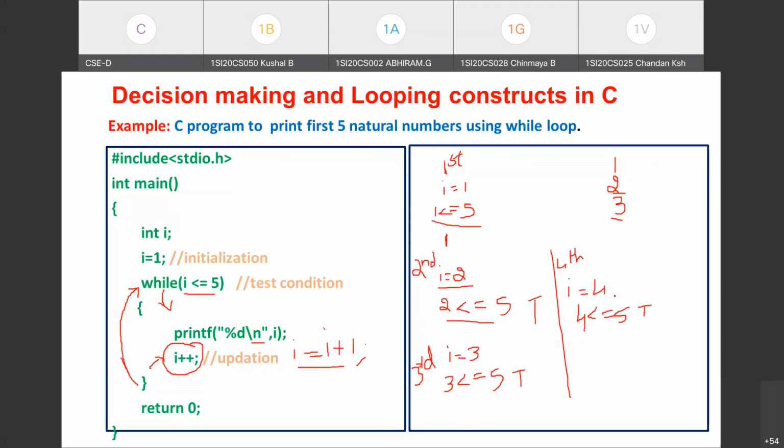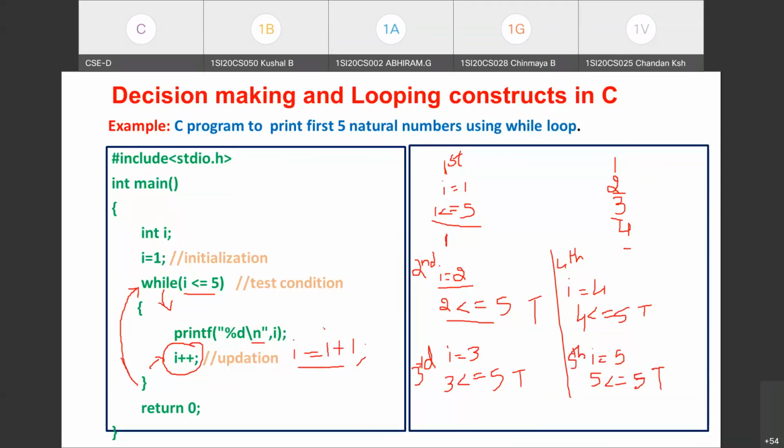What is the operation performed within the loop? It is the print operation. 4 is printed and the cursor is brought to the new line. After that, we update I. The I value will become 5 now. I will be 5 and control comes to the beginning of the while loop. So again we are testing: is 5 less than or equal to 5? Since the condition is satisfied, we are into the fifth iteration.